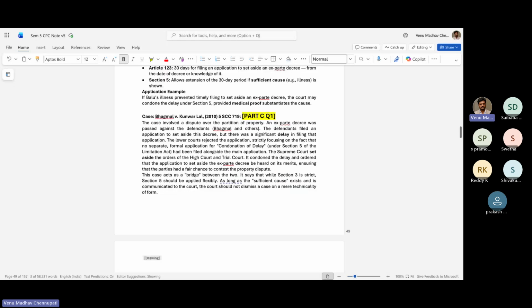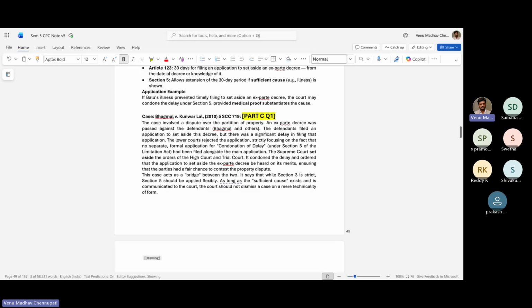Example is basically Bhagmal versus Kunwarlal. The case is basically a partition of property. Ex parte decree was passed against the defendant, who is Bhagmal. The defendant filed an application to set aside the decree, but there was significant delay in filing that application. The lower court rejected the application, strictly focusing on the fact that no separate formal application for condonation of delay had been filed alongside the main application.